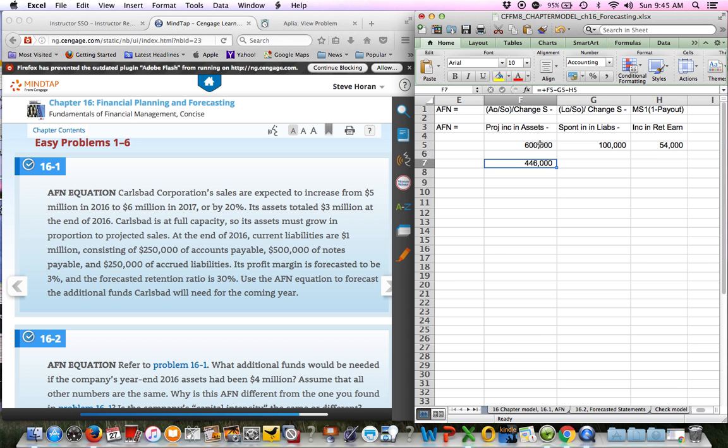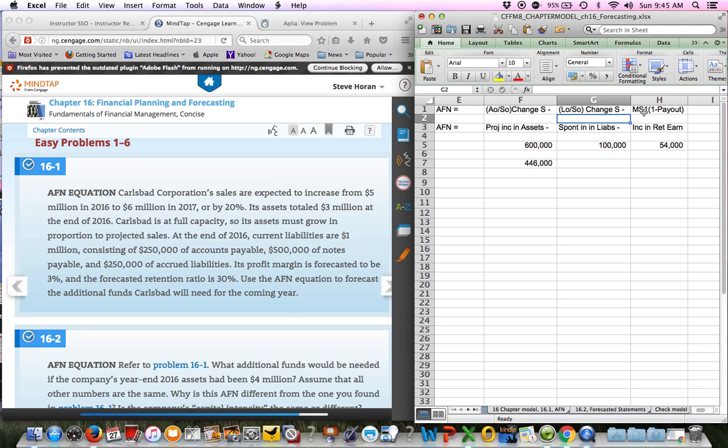So I've already got this solved for you. I'll walk you through how I got the answers. So the AFN equation itself, just to break it down into numbers, is your assets today, the zero means today, divided by sales today, and that number then multiplied by your change in sales. And I'm just realizing I don't know why I have a division sign there. Multiplied by your change in sales. Same thing over here. Liabilities today divided by sales today multiplied by the change in sales.